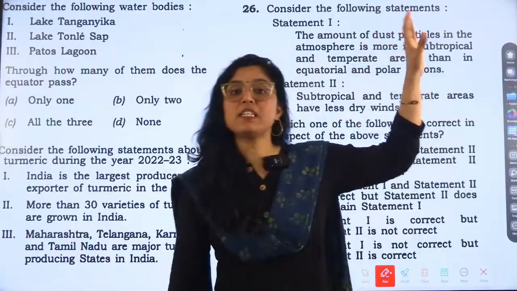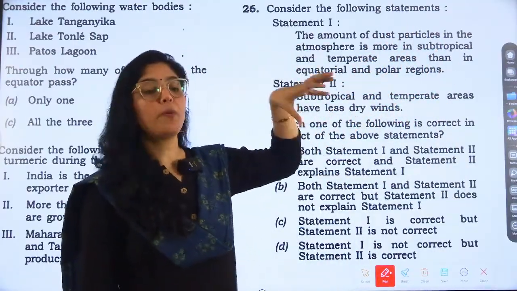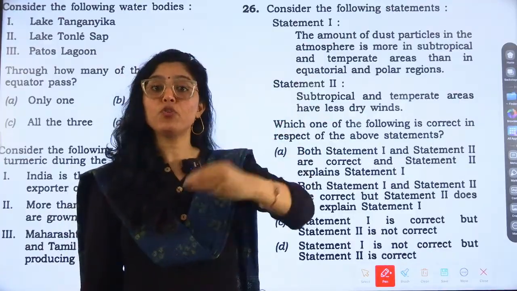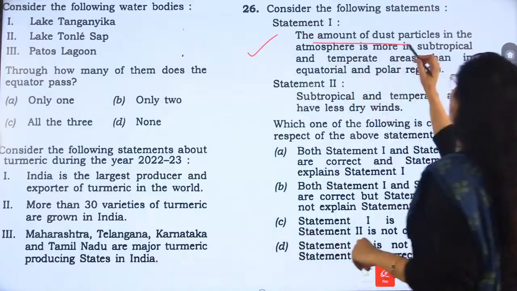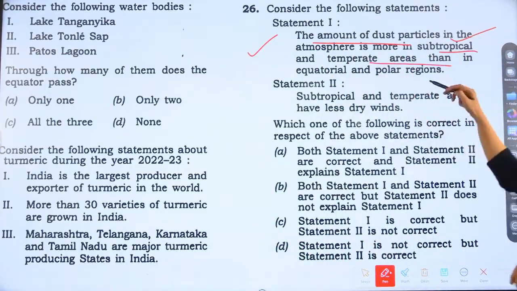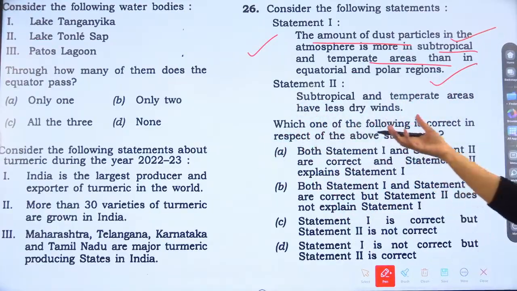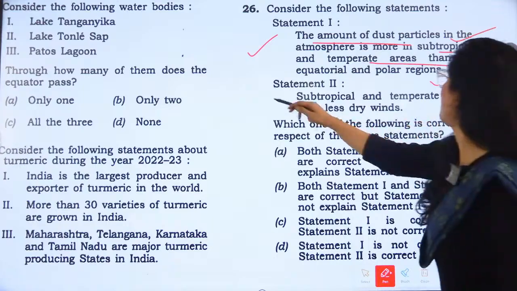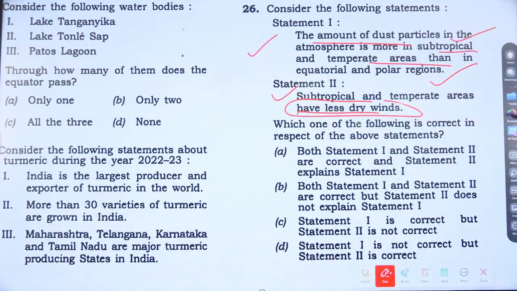See, this is checking the basic knowledge that you have, and how you apply it. How do you think and answer the question, right? So, very important question: the amount of dust particle in the atmosphere is more in subtropical and temperate area than in equatorial and polar region. Is it correct? Right, next is subtropical and temperate have less dry winds. Okay, is it correct? So the options are very big.